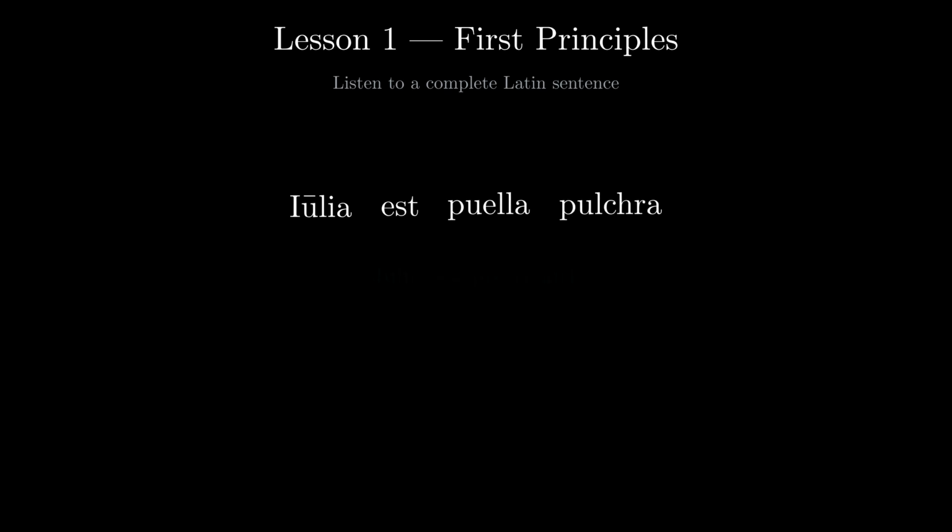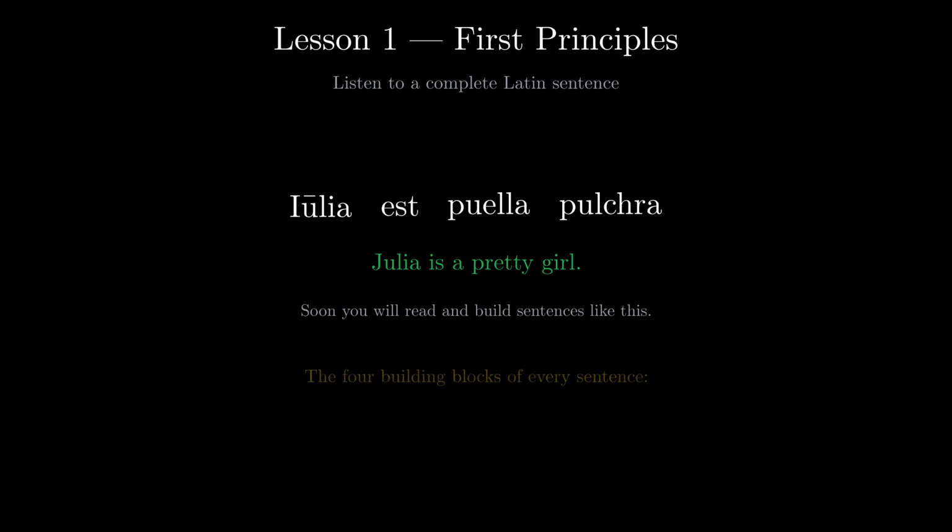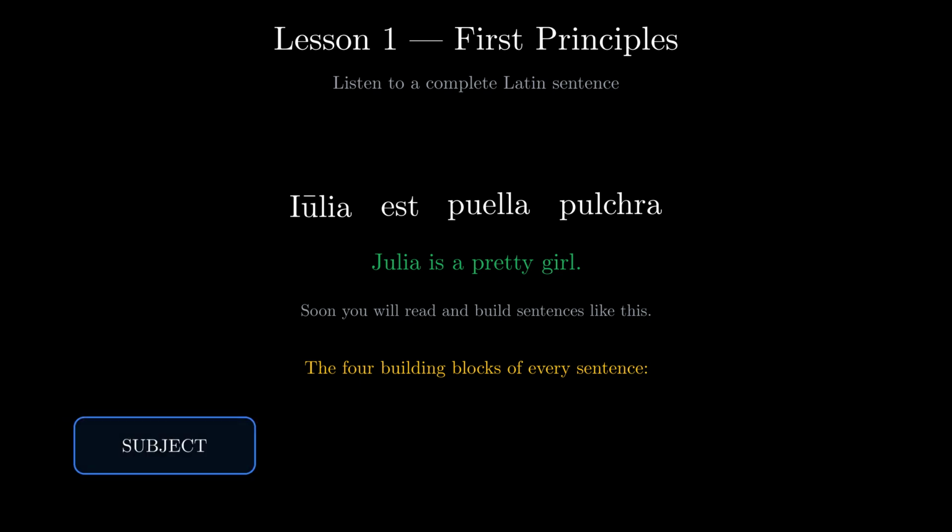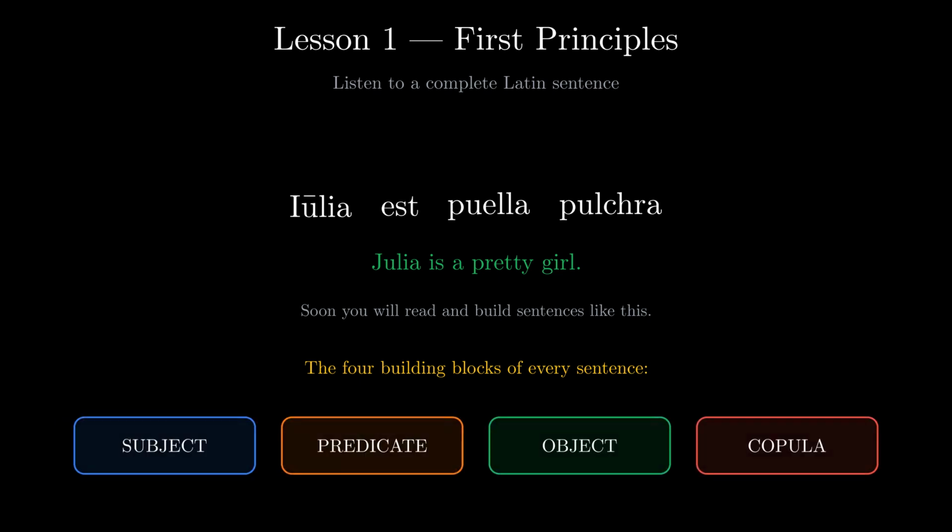Welcome to your first Latin lesson. Listen to a complete Latin sentence. Iulia est puella pulchra. Julia is a pretty girl. In a few minutes, you will read sentences like this and build your own. This lesson gives the 4 building blocks of every sentence: subject, predicate, object, and the copula.